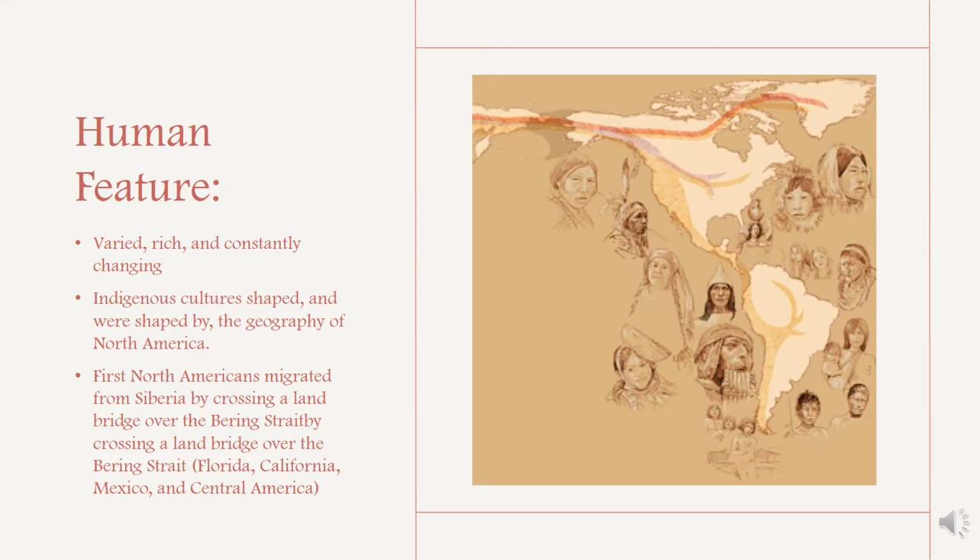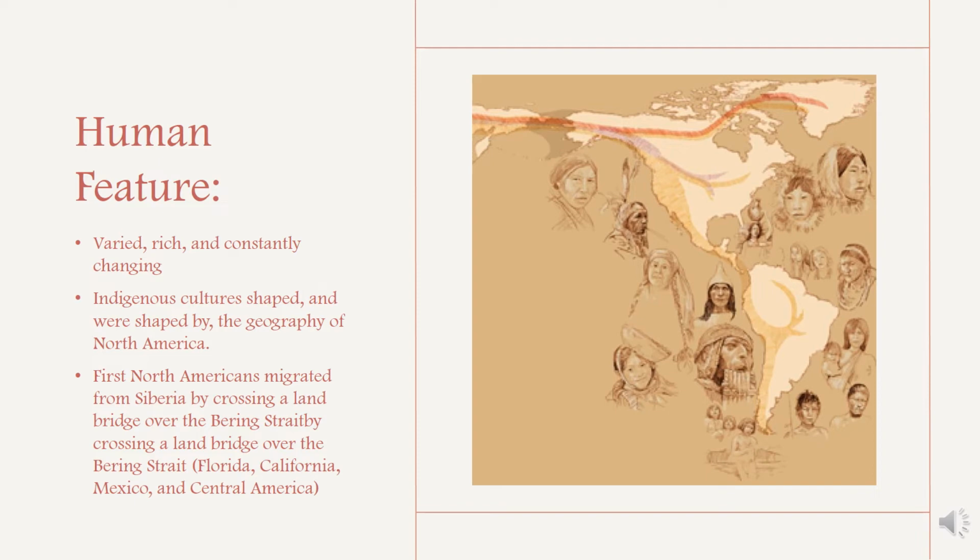North America's human landscape closely mirrors that of its physical environment: varied, rich, and constantly changing. From their beginnings to the present day, the peoples of North America have worked with and against their surroundings in order to survive and prosper. Indigenous cultures shaped, and were shaped by, the geography of North America.